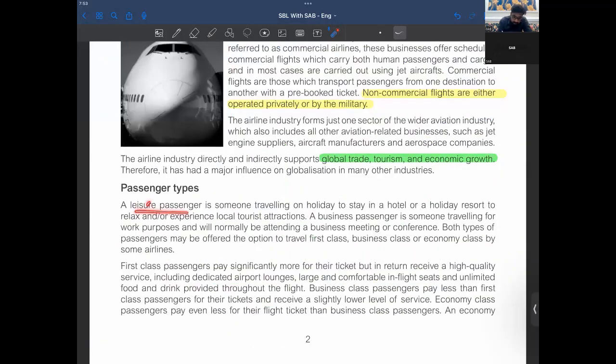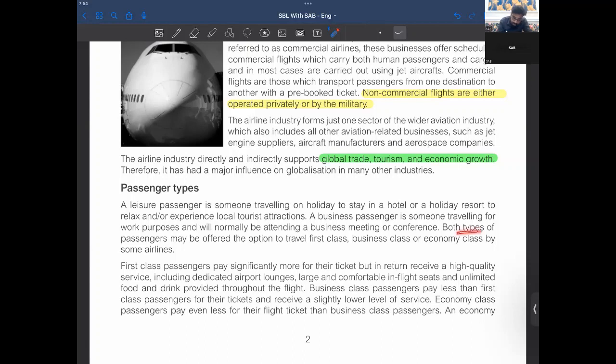A leisure passenger is someone traveling on holiday to stay in a hotel or holiday resort, right? Or to experience local tourist attractions. A business passenger is someone traveling for work purposes and will normally be attending a business meeting or conference.